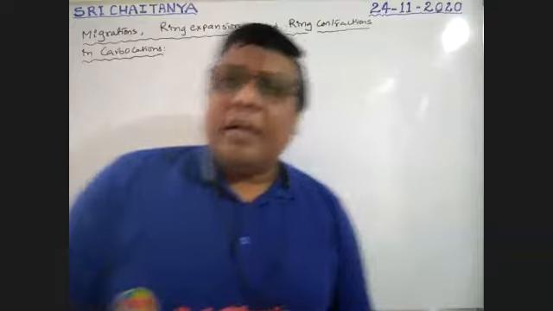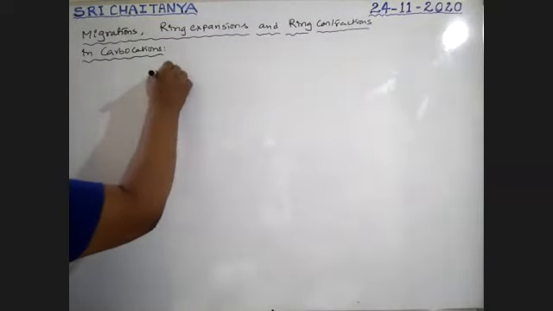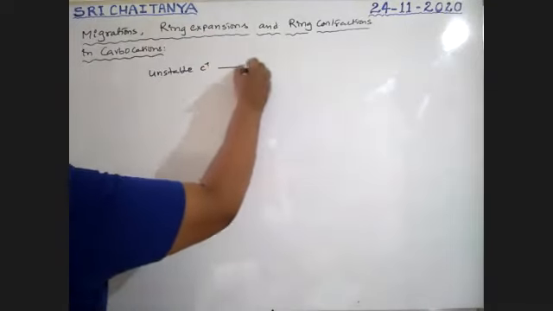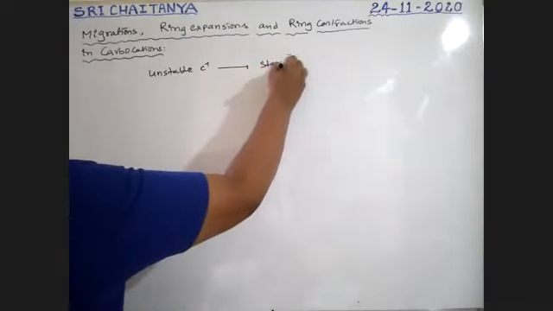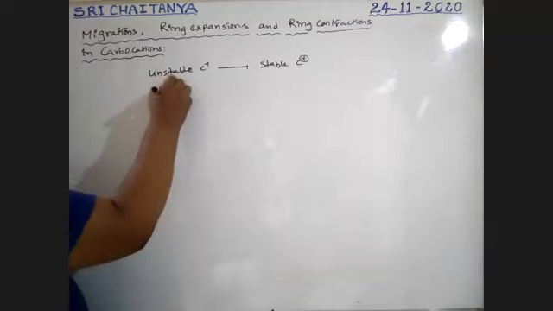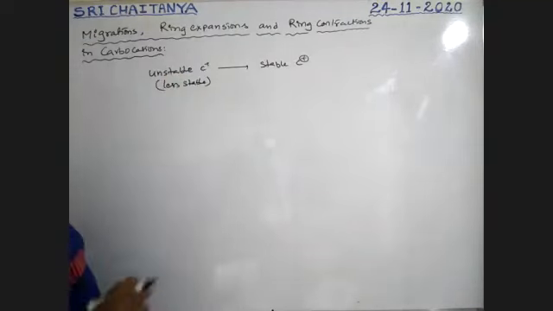So see here, let us discuss some examples. Here, an unstable carbocation, that is one with less stability, is changed to a stable carbocation. It is better to say that a less stable carbocation is converted into a more stable carbocation.